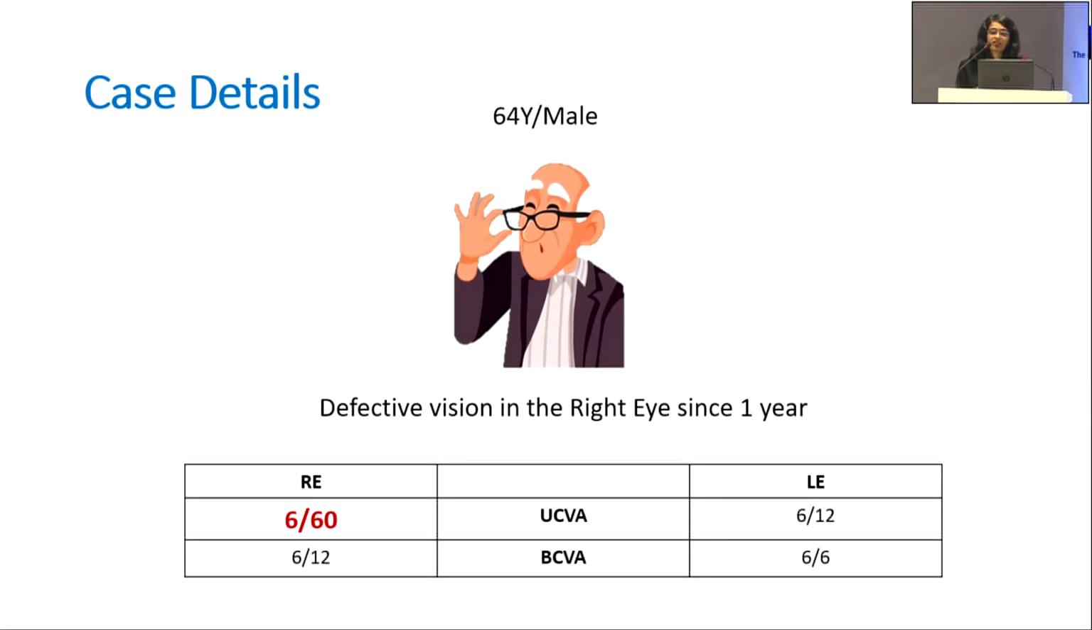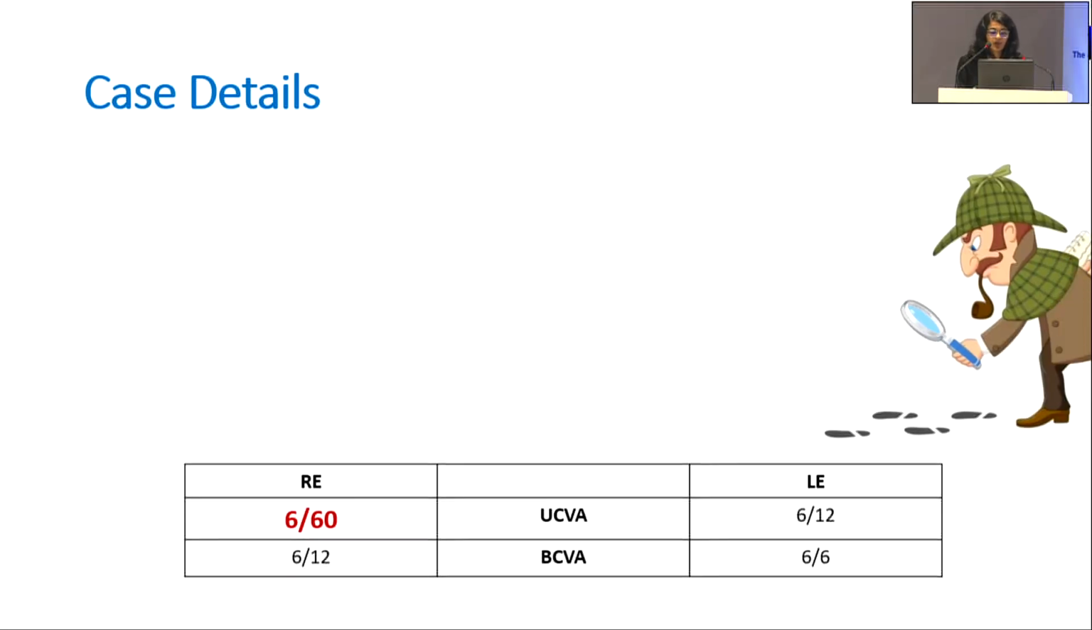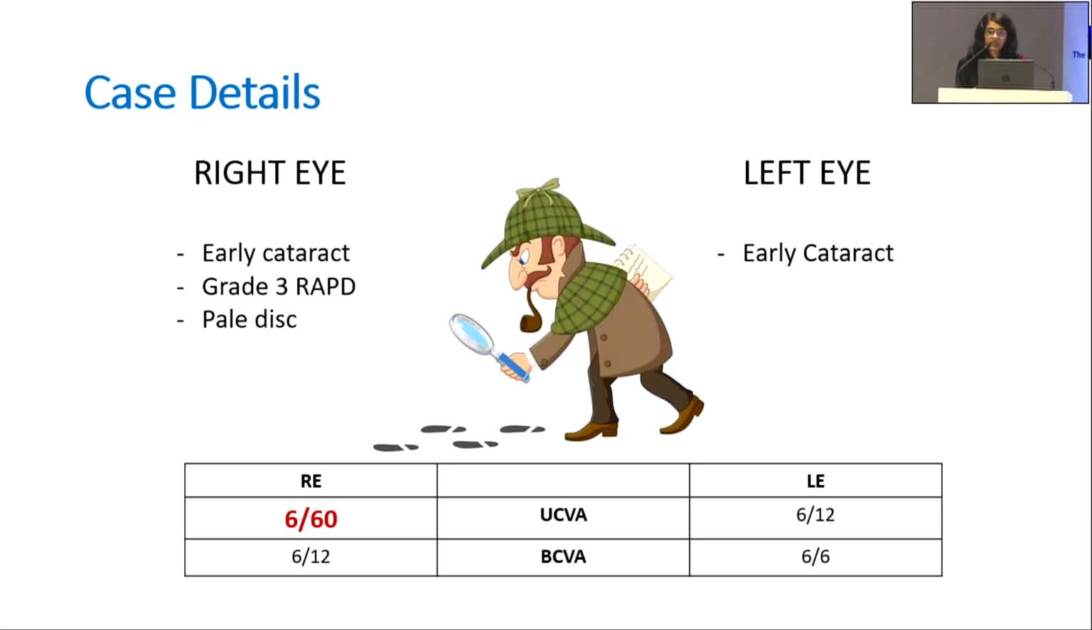Our patient, a 64-year-old male, presented with painless gradual loss of vision in the right eye since 1 year. On examination, he had an early cataract in both the eyes with a grade 3 relative afferent pupillary defect and a pale disc in the right eye. There were no systemic indications or trauma to suggest the pale disc. So we went ahead with the MRI.